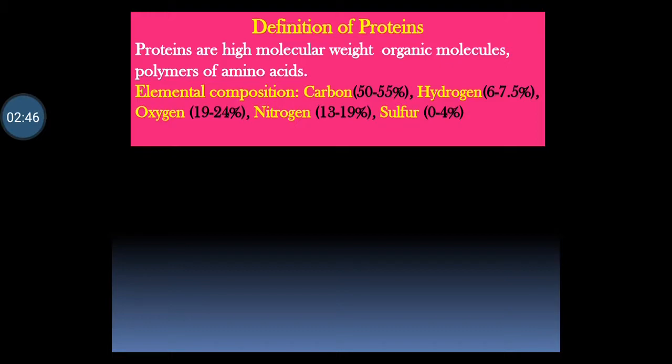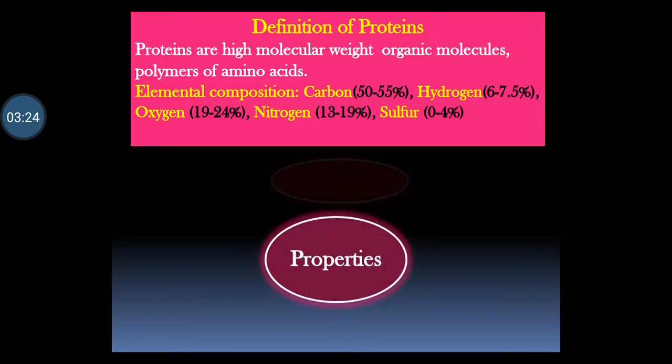Now, proteins are predominantly constituted by 5 major elements in the following proportion. This is the elemental composition of proteins: carbon is about 50 to 55%, hydrogen is 6 to 7.3 or 7.5%, oxygen is 19 to 24%, nitrogen is 13 to 19%, and sulfur is 0 to 4%.